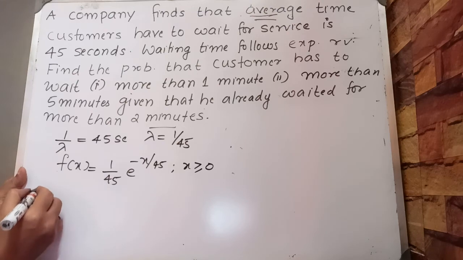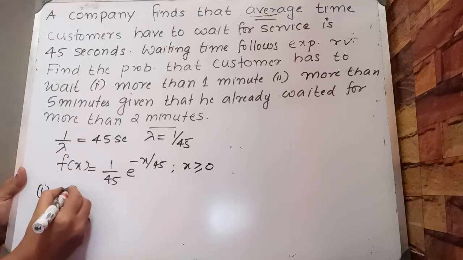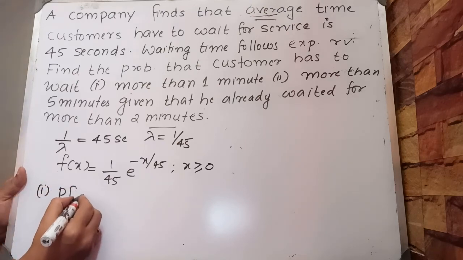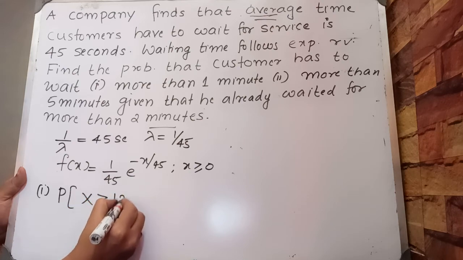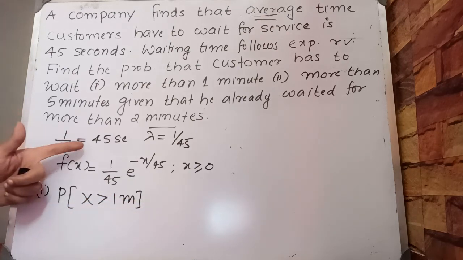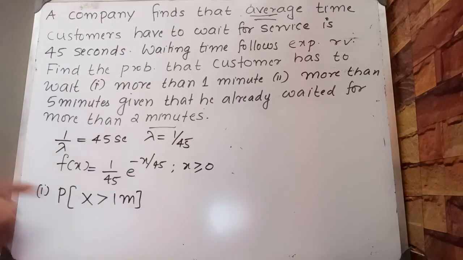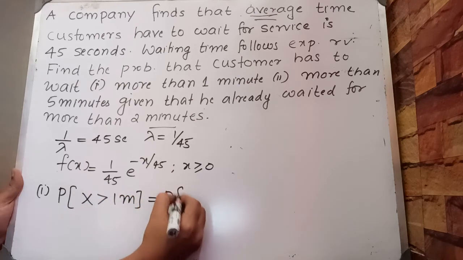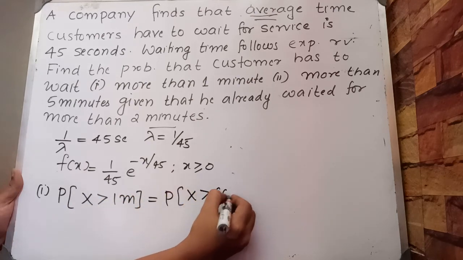Our first question is probability x greater than 1 minute. Lambda is in seconds, so we convert this to probability x greater than 60 seconds.